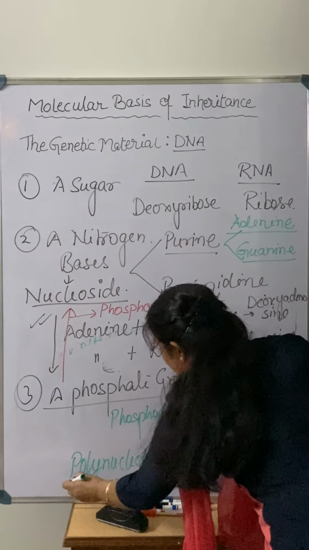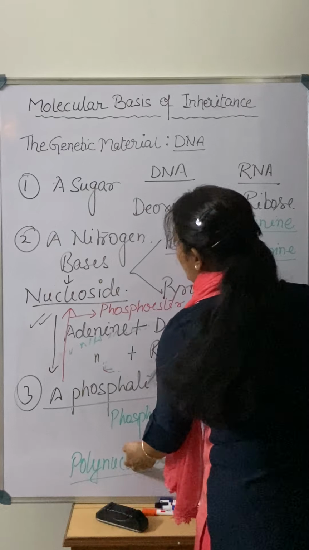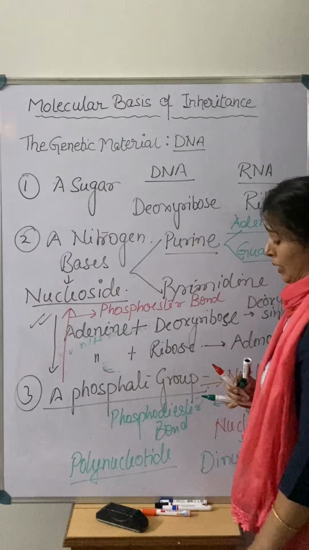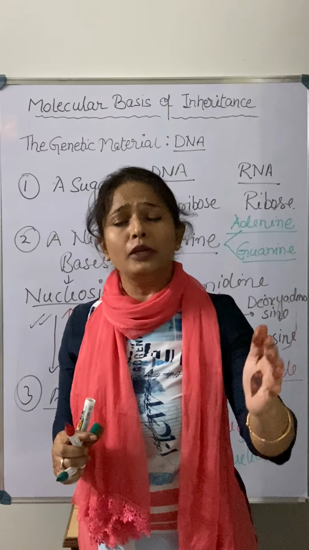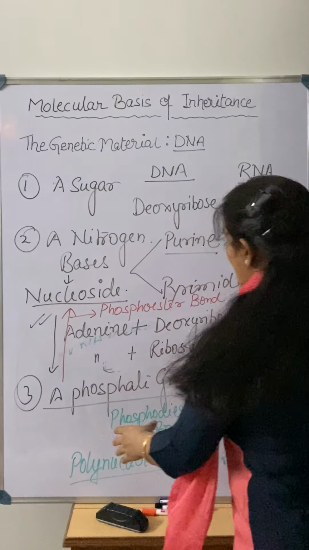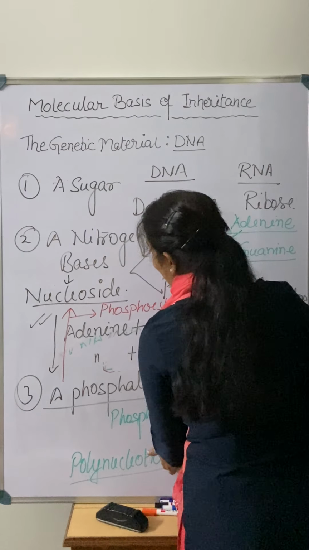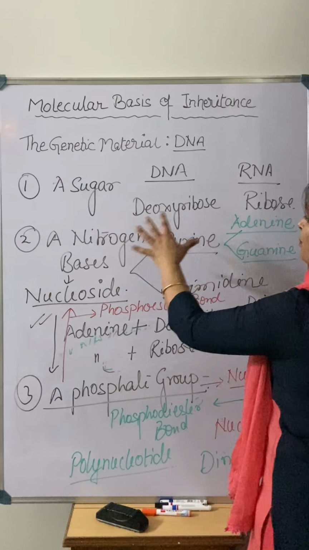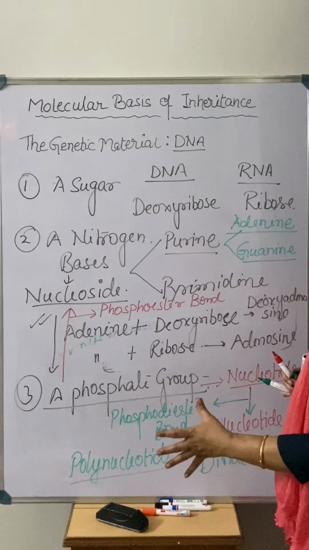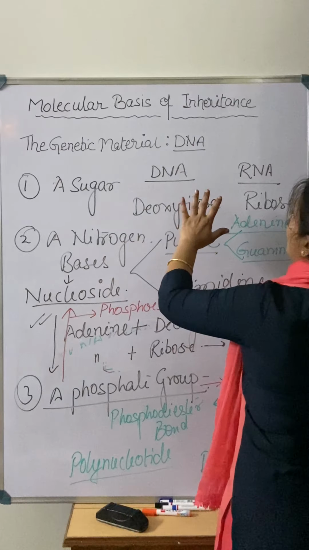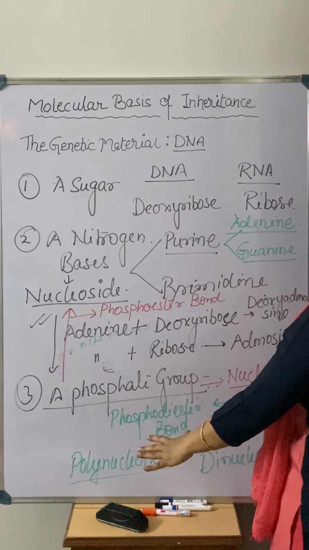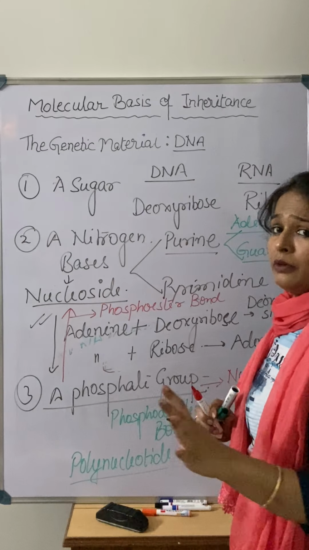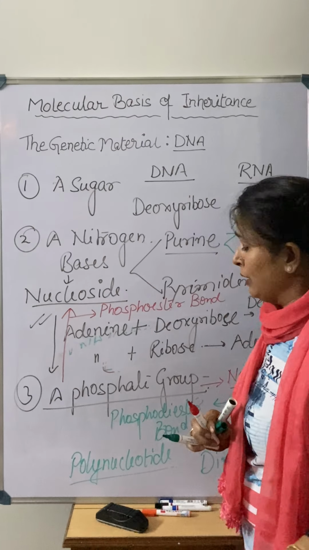Polynucleotide is the structure of DNA actually. DNA is a double helical structure of polynucleotide chains. So how does the formation of this polynucleotide take place? These are the basic components of the formation of any genetic material, whether it is DNA or RNA. This way the genetic material is built up.